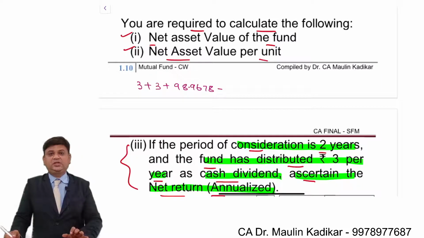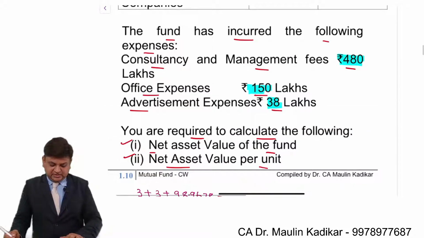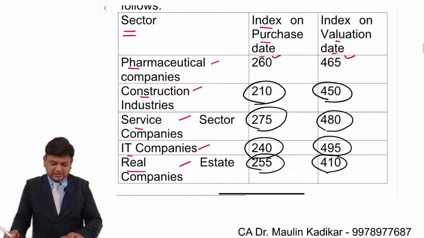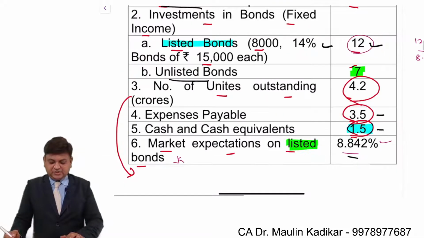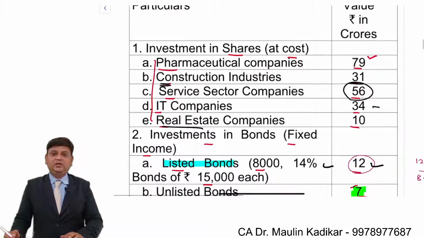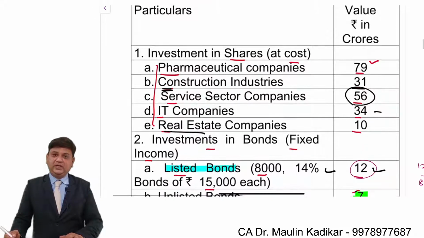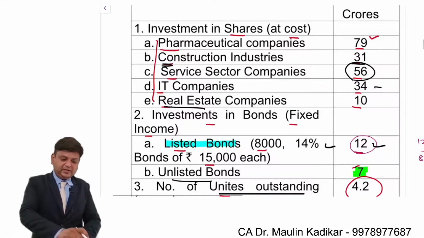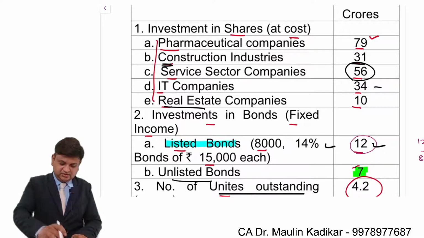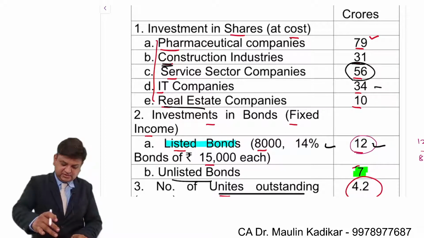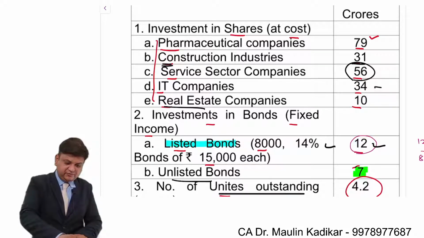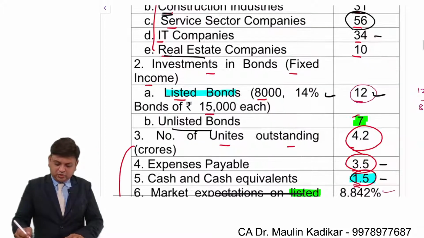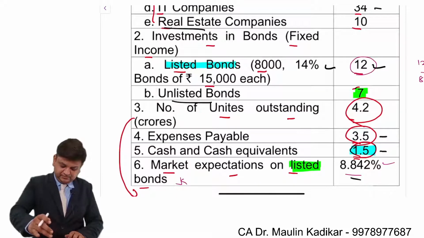For that, the institute has given a calculation like this. Everybody is requested to pay attention. The kind of calculation which the institute has suggested to compute the purchase price of the unit. Use a calculator. 79 plus 31 plus 56 plus 34 plus 10 plus 12 plus 7.